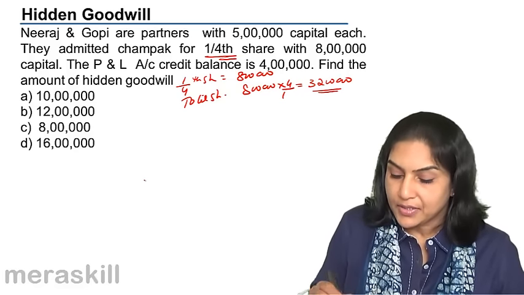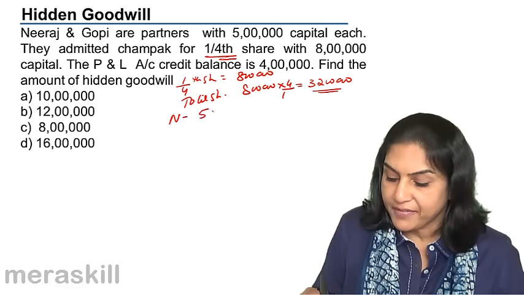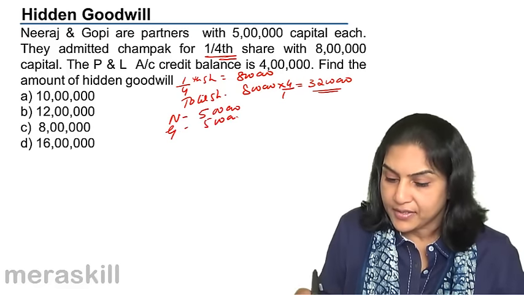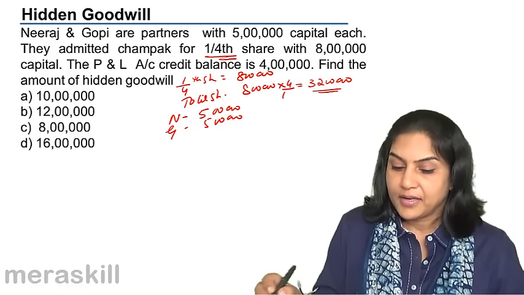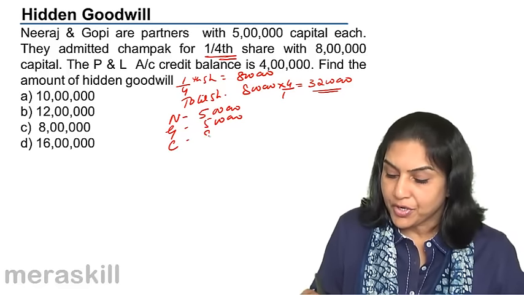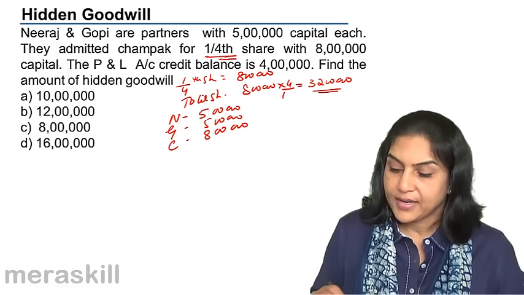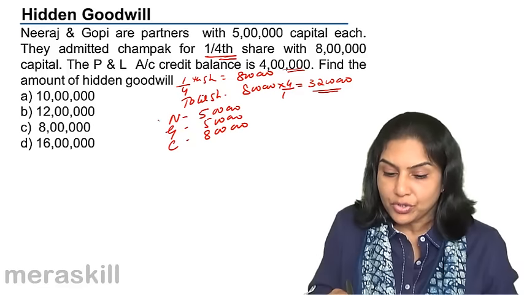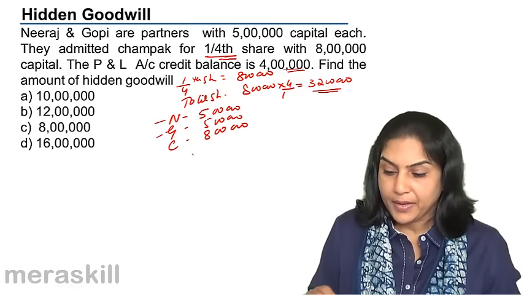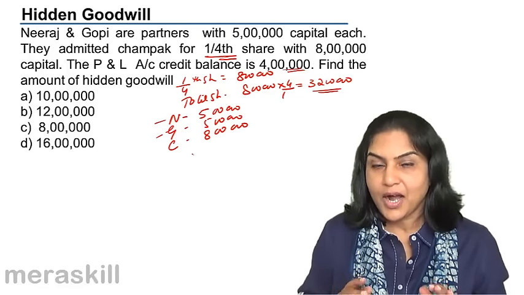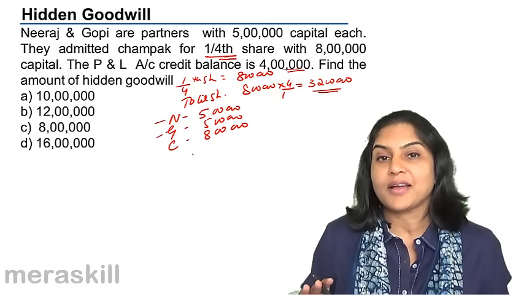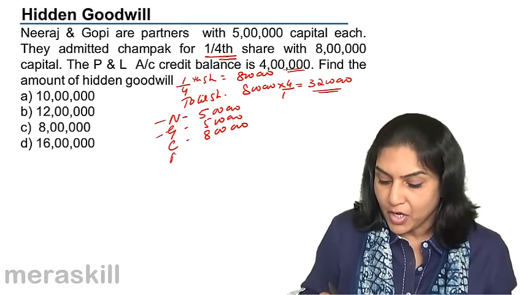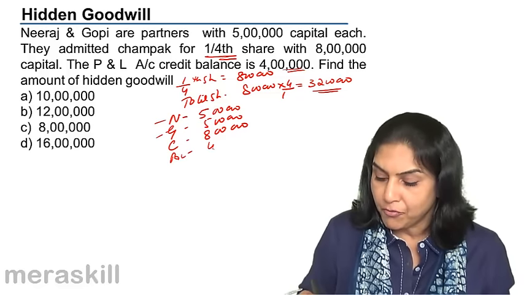What is the capital? Neeraj's capital is 5 lakh. Gopi's capital is 5 lakh. Champak has brought in 8 lakh. And there is a profit and loss credit balance which will belong to Neeraj and Gopi. Profits are a part of the partner's net worth, what belongs to the partners. So profit and loss account is 4 lakh.